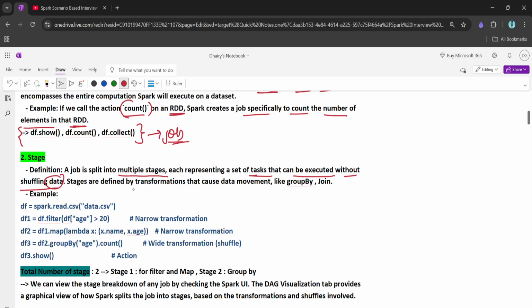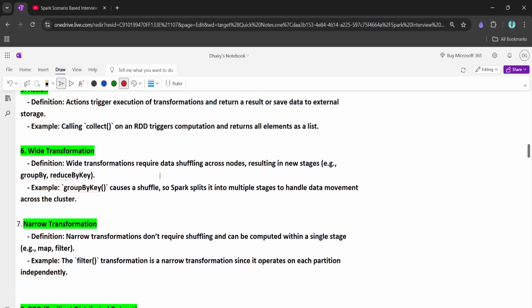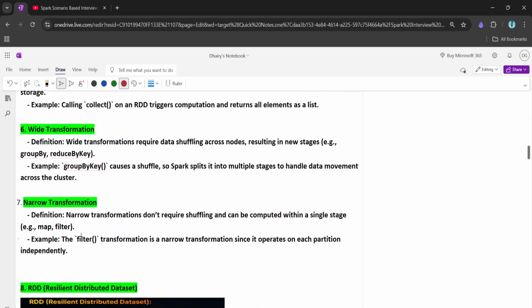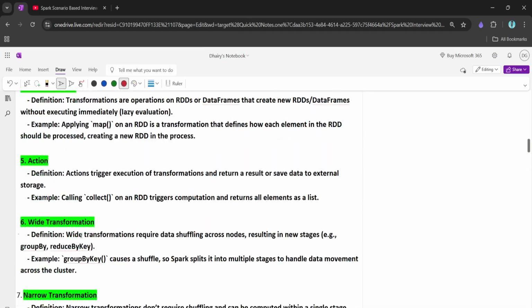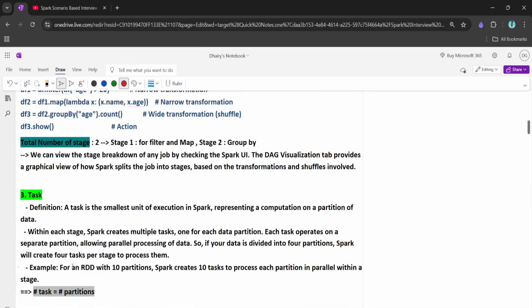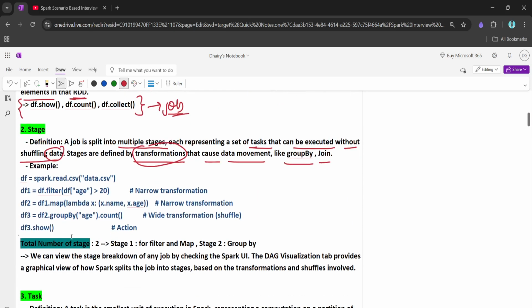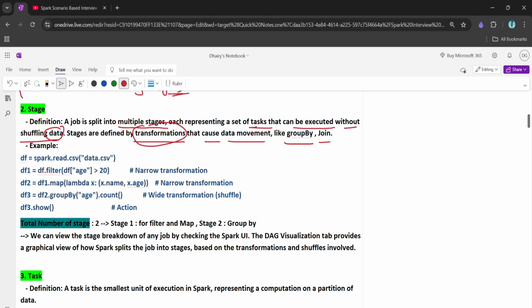Stages are defined by transformations that cause data movement, like group by and join. Basically transformations are of two types, the narrow transformation and the wide transformation. We'll discuss narrow and wide in a bit. Before that, let's understand this example, and then I think things should be clear.